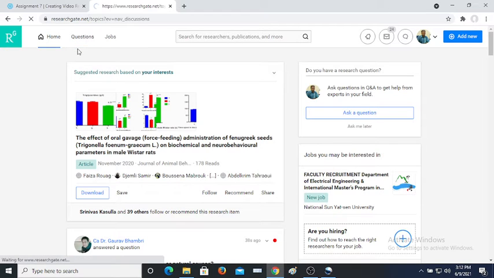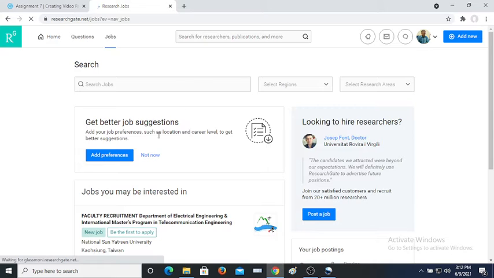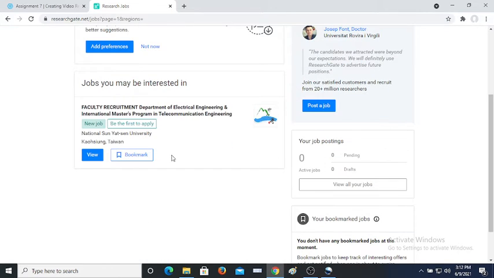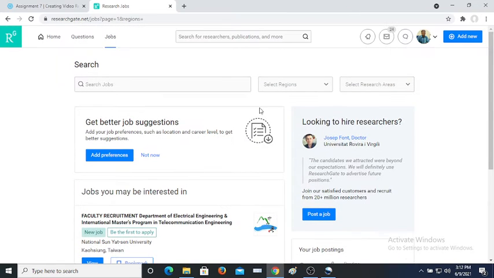Followed by the question section. In this question section, the recent questions asked, or the questions replied to by me, will show. You can start a new technical question, or you can start a discussion. And this is recent jobs. What jobs are available currently? Members of other institutions post them here. You can see that also.